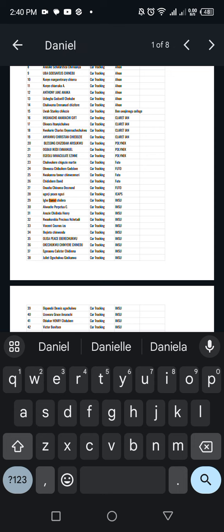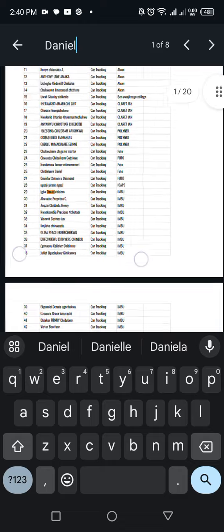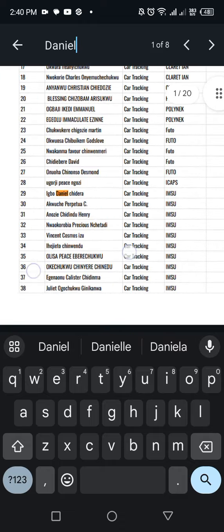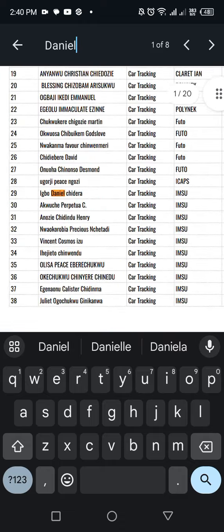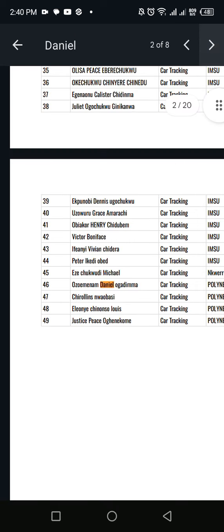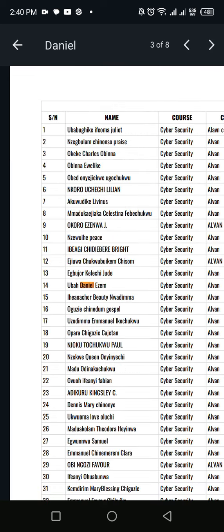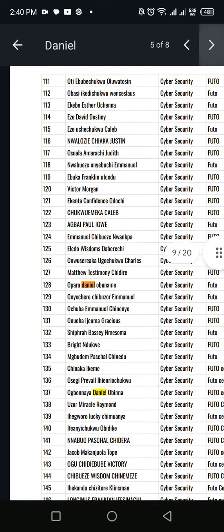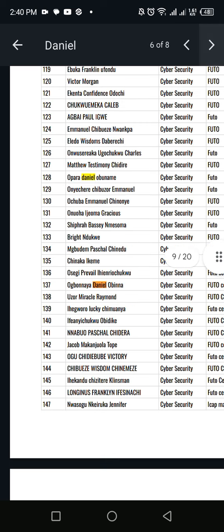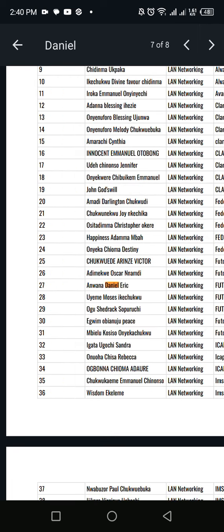So if your name was Daniel, see it's already highlighting the Daniel there itself. Let me zoom in. You're seeing it's highlighting Daniel, and it's telling me there are 8 Daniels in this place. So I've seen the first Daniel, I'll go to the next Daniel. If I'm not this next Daniel, the next one. If I'm not the other one, the next one, the next one. So you can use your name to search until you have searched the entire 8, basically.